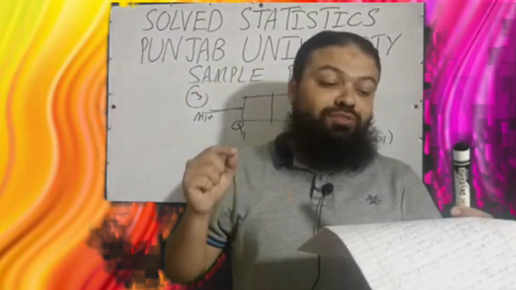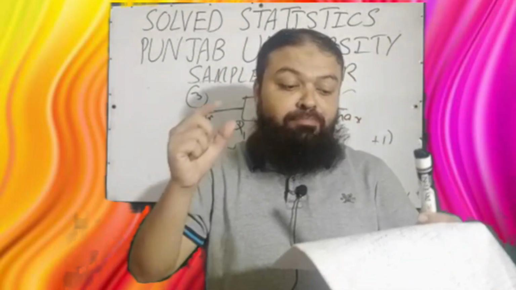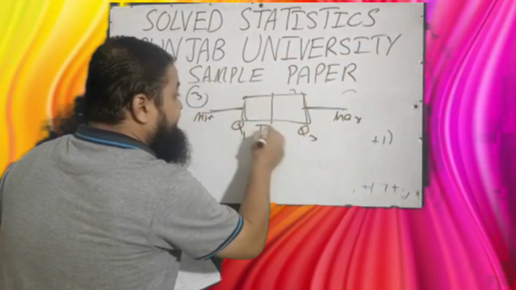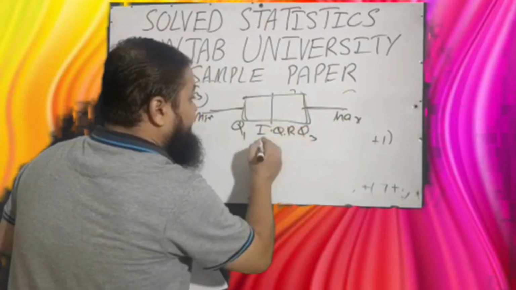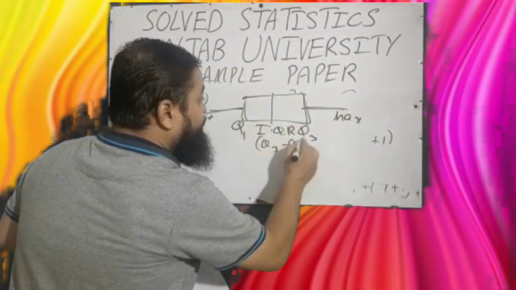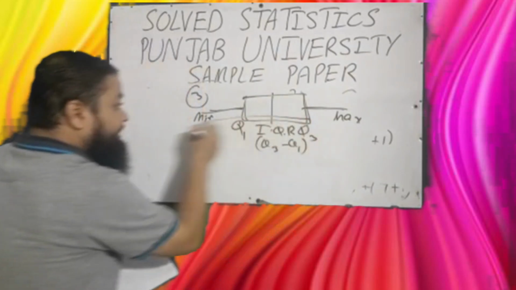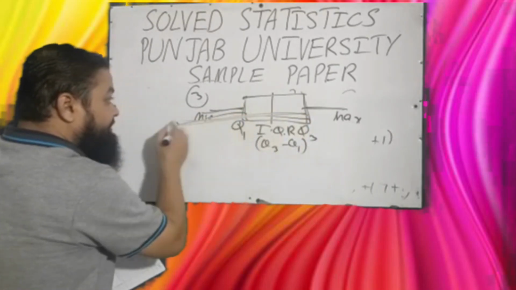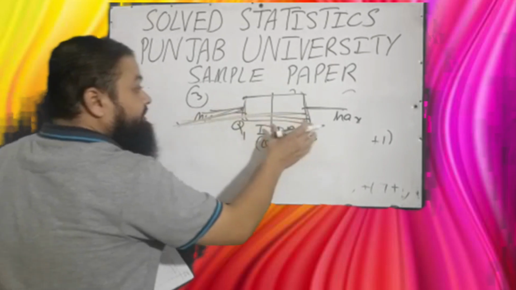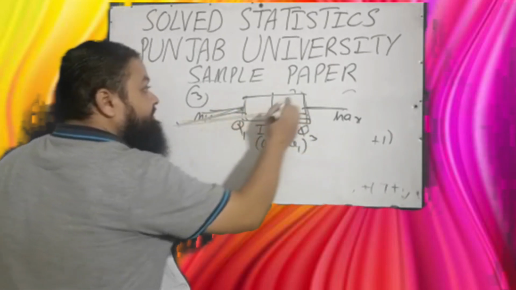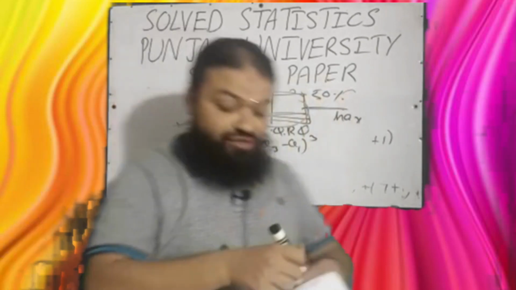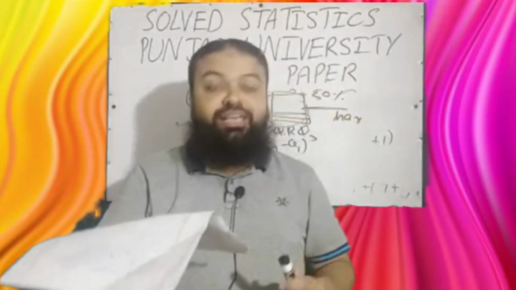Question number 4. How many percent of the data falls within the box in the box plot? A very important question. That is the box, and it contains interquartile range. Actually, Q3 minus Q1. Q3 means 75% values are lying below this, and Q1 means 25% are lying below Q1. It means 75 minus 25, it contains 50% of the data. A very important question.